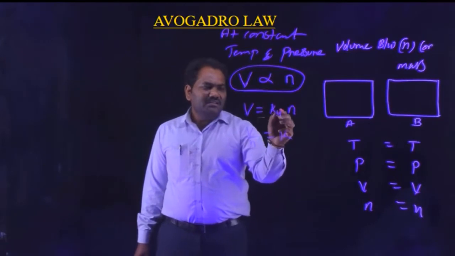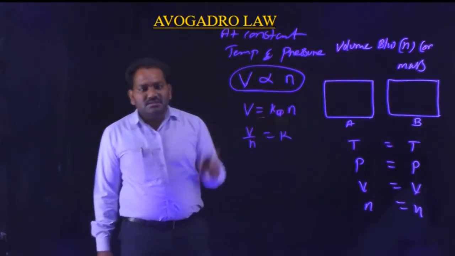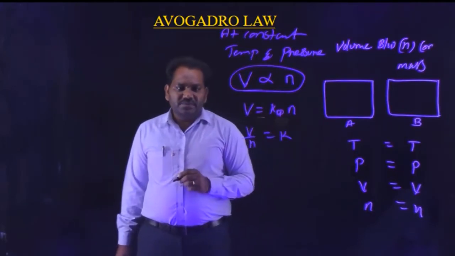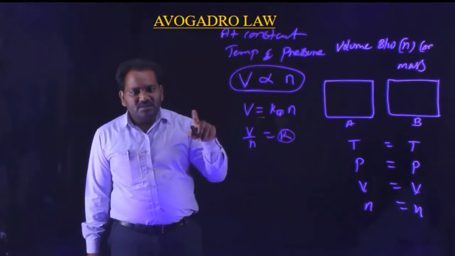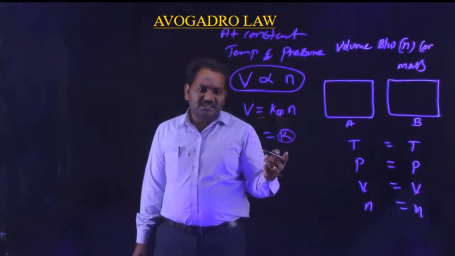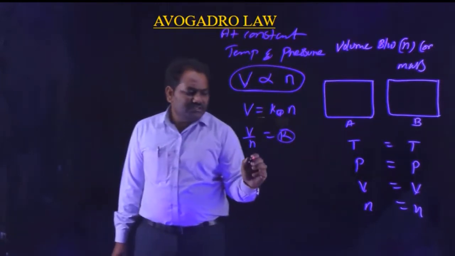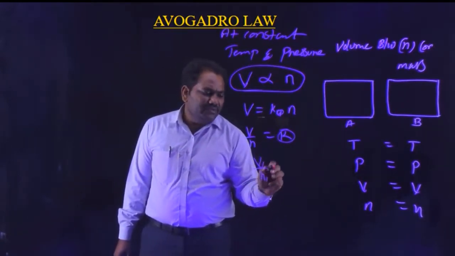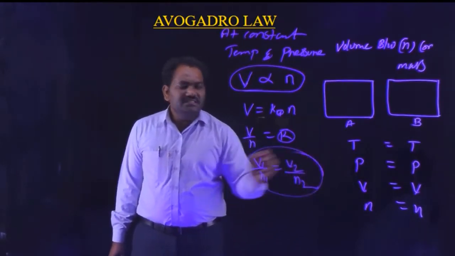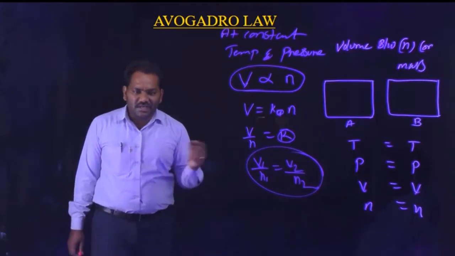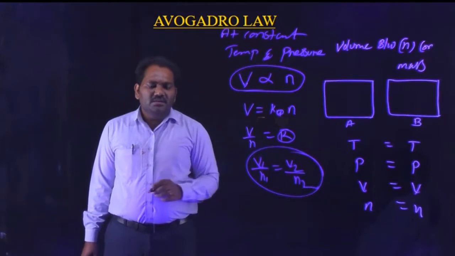The 4 in K4 indicates this is the fourth of the gaseous laws, which is why we indicate K4. Otherwise, we can simply write K as the proportionality constant. As I already told, it depends upon the conditions and varies from one gas to another. So from this we can also write V1/N1 = V2/N2. This equation is called Avogadro's equation.